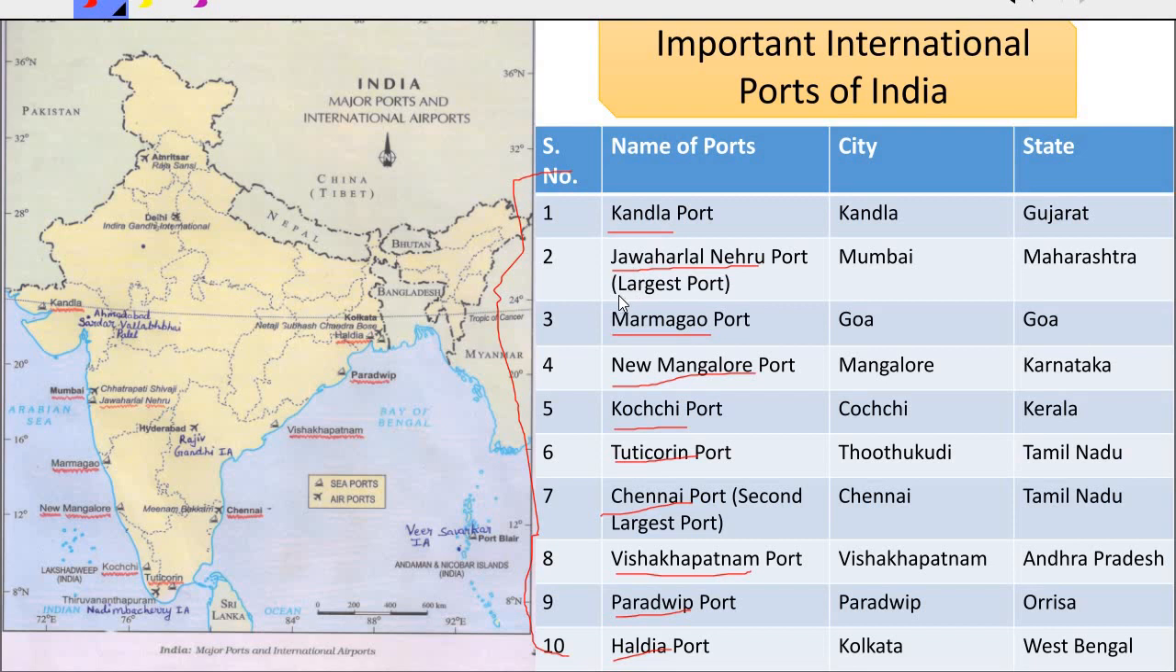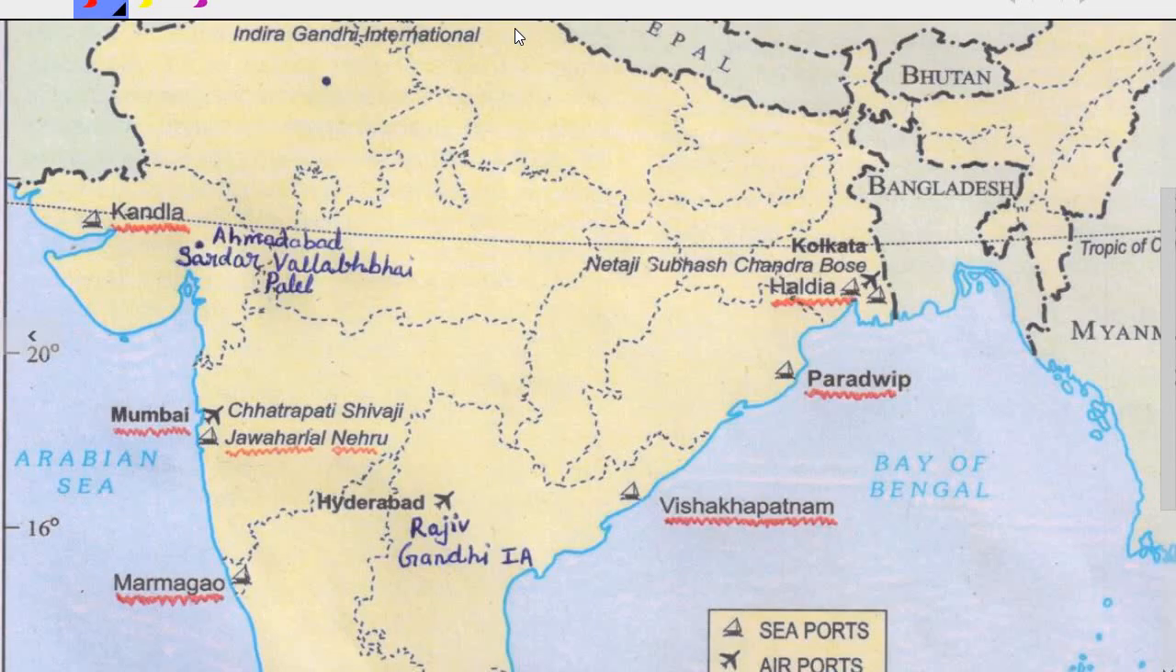And from all the ports of India, Jawaharlal Nehru Port is the largest port. And which is the second largest port? It is the Chennai Port, which is the second largest port of India. Now let us look at their positions on the Indian map. Starting from the Kandla Port. Where is it located? If you remember, it is located in Gujarat in Kandla. So this is the Kandla Port. As you can see on the map, it is near the ocean.